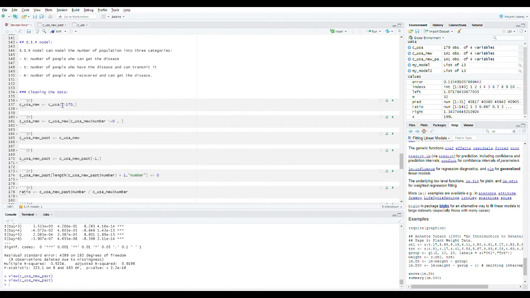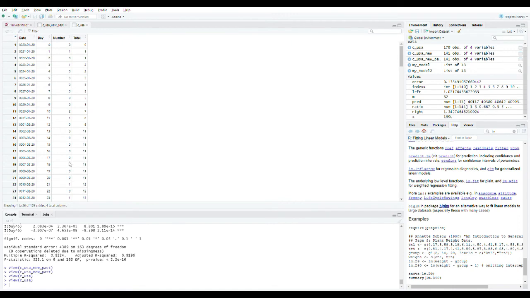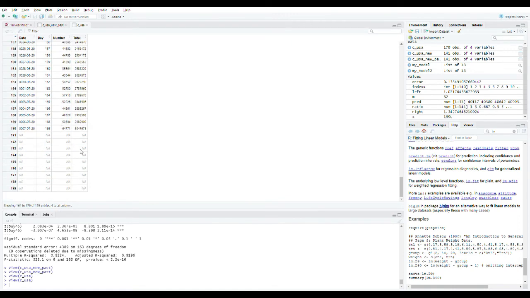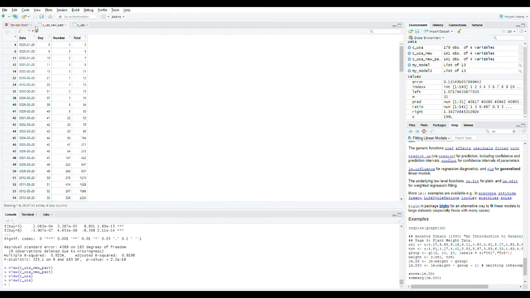So first of all, for getting the ratio, we are going to clean the data first. We are going to clean the database of the US for the null values. If you go to the main value, the values which are NA, we'll remove those by cleaning the data, and then we also remove the values which are 0.